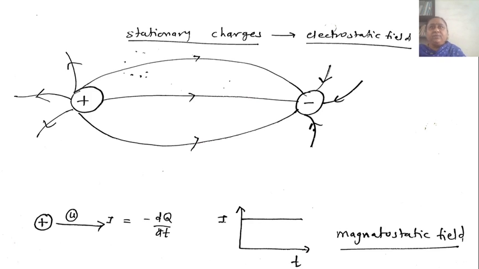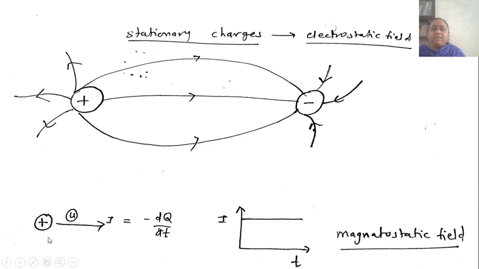Now electrostatic field is produced due to stationary charges. Here see, if a positive charge is here and that is a negative charge, then what happens? The electric field radiates from the positive charge and terminates towards the negative charge as shown in the figure. See here, it starts from the positive charge and terminates towards the negative charge. And this field is defined as electrostatic field.